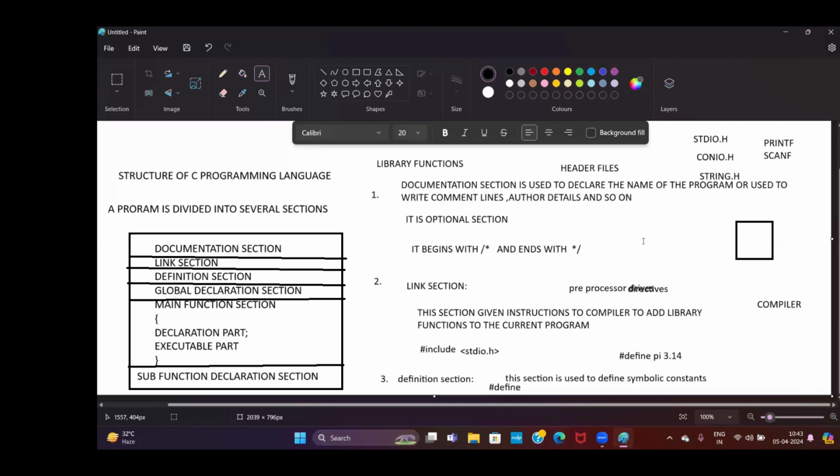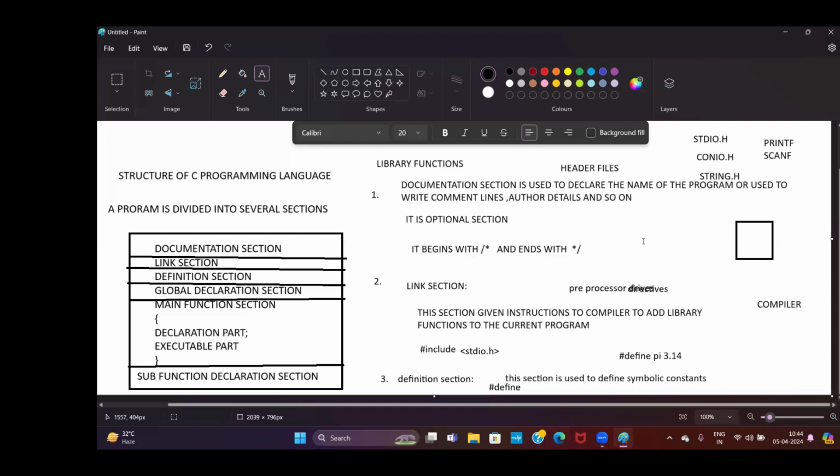We are giving prior information to the compiler, that is, informing the compiler before compiling the program. Such directives are called preprocessor directives. Many interviewers will ask this question in campus placements.